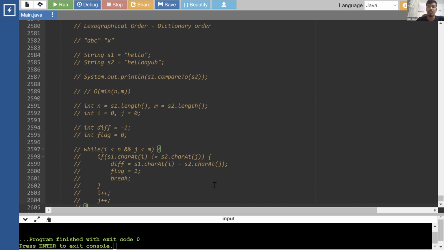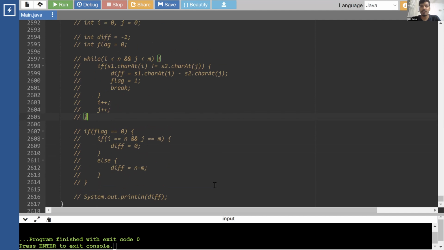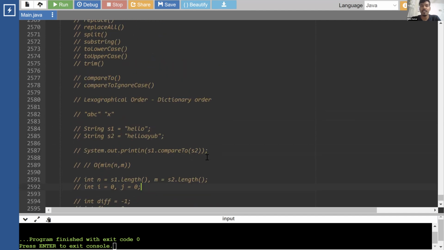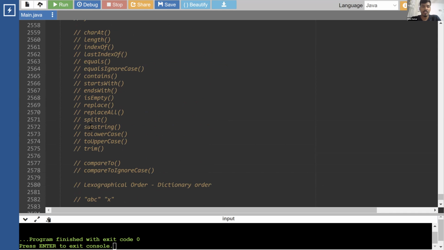Can you, instead of using this contains function, write that logic yourself? Instead of using this substring, can you do something like string concatenation to get this? Because we think that would be better or something. So in those places you might need to use this. Substring is something which is very bad. You should not be using it. Replace and replace all also would have a very bad complexity, I guess.